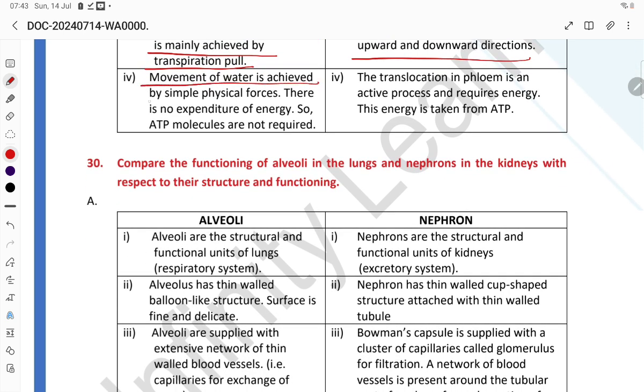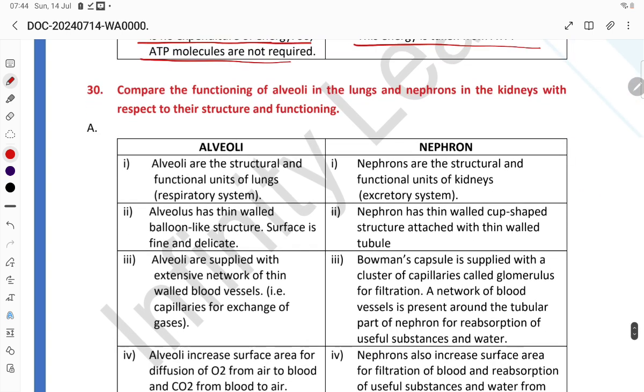Movement of water is achieved by simple physical forces. There is no expenditure of energy, so ATP molecules are not required. The translocation in the phloem is an active process and requires energy. This energy comes from ATP.